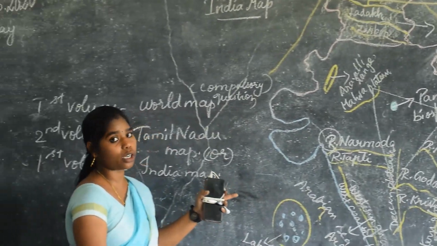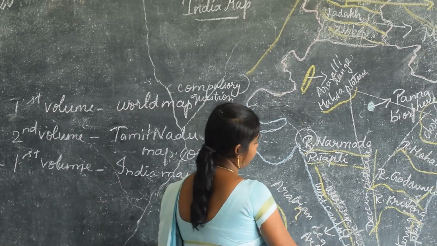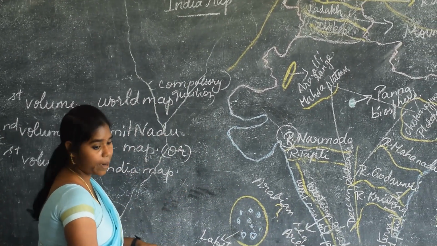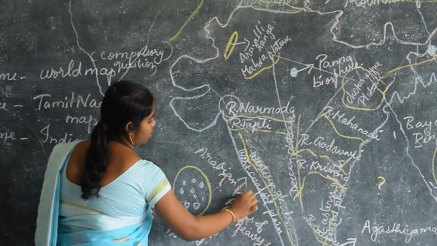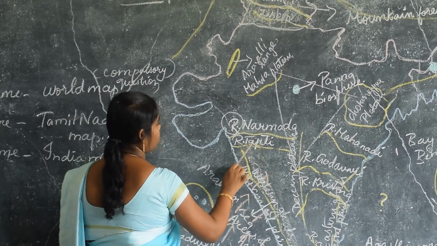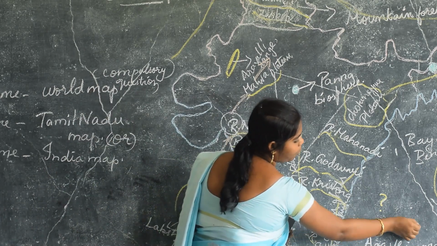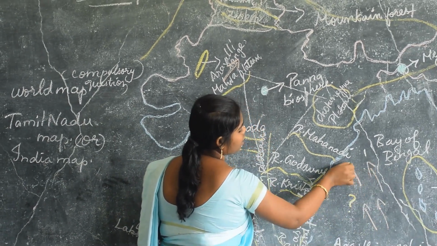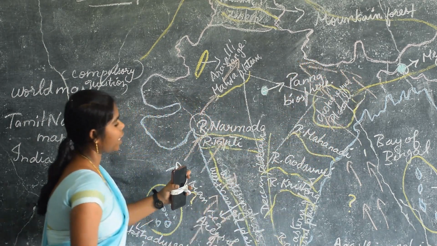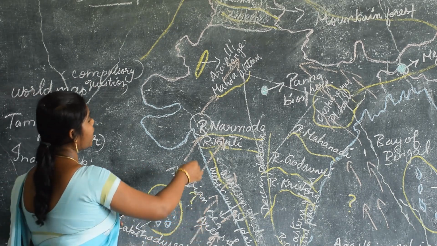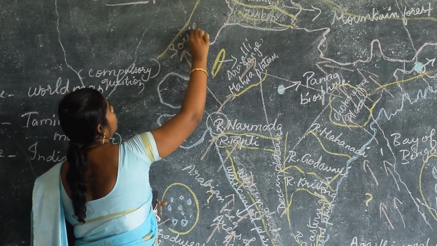Already I told you about the southwest monsoon and northeast monsoon, isn't it? So I am going to draw the southwest monsoon now. Southwest monsoon has two branches. One is the Arabian Sea branch. Another part is the Bay of Bengal branch. So these directions indicate the southwest monsoon.